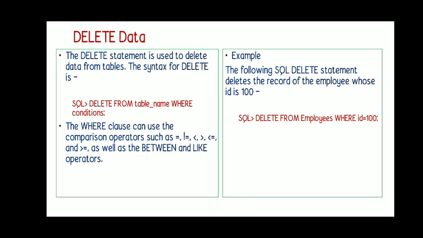Then next to this is the delete statement. This statement is used to delete data from the records. Using this you can remove records from the database. So the syntax is delete from table name where condition. Using the where clause you can delete the specified records, or if you want to remove the entire contents, then you can use delete asterisk from table. The example shows delete from employees where ID equals 100. So this will delete only the record whose ID is 100.